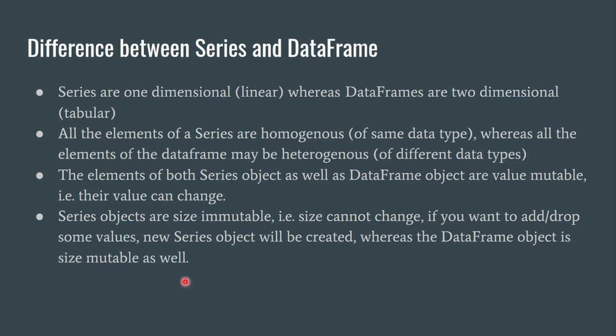Now, what we mean when we are saying a new series object is created, we know that there is an ID associated with each and every object. So if we check the ID of the series object before and after, then we will find that there is a difference. Whereas there won't be any difference in the case of data frame. So when we are going to do the examples, at that time we will be looking at it.